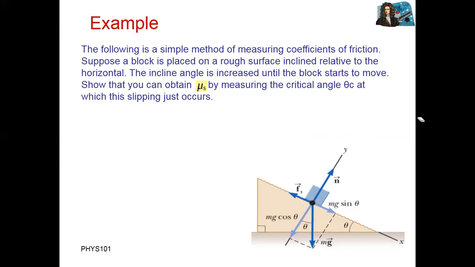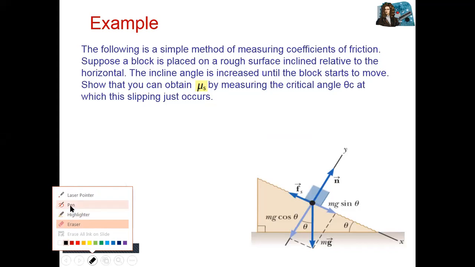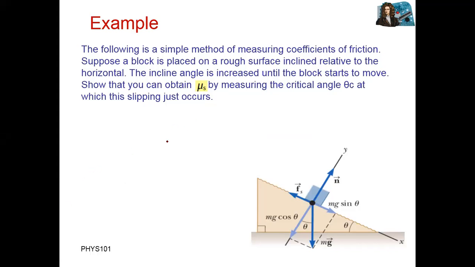So first of all, you need to draw how many forces are on that body. Let's start. I will draw a free body diagram. We have a mass here.